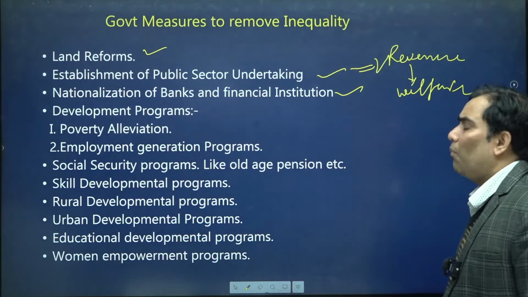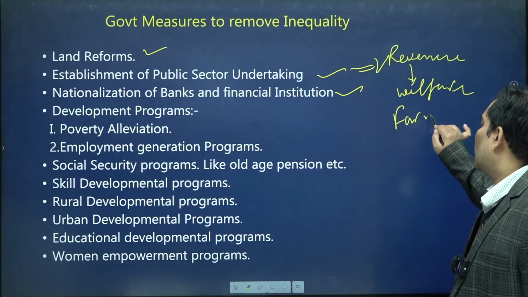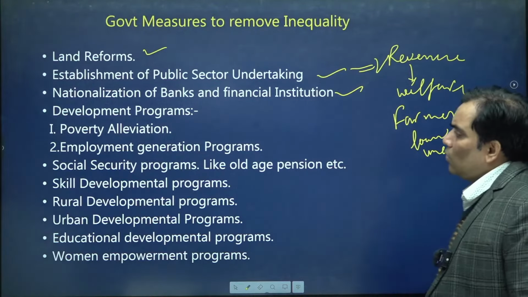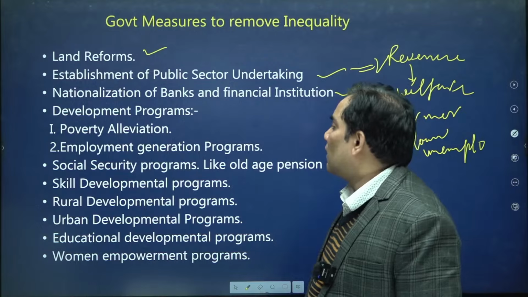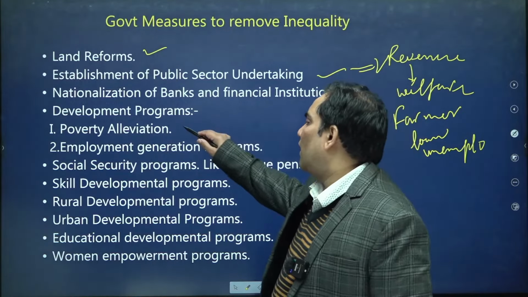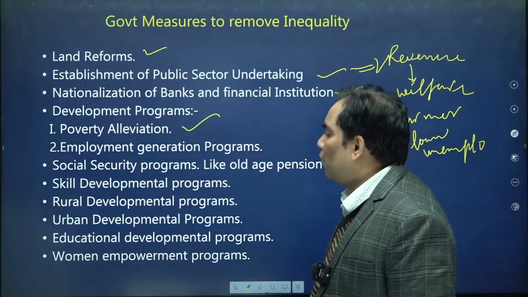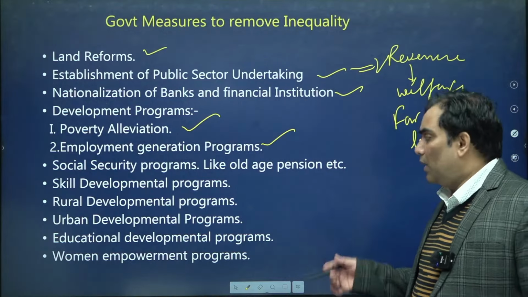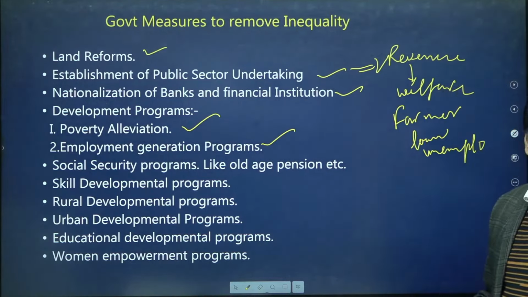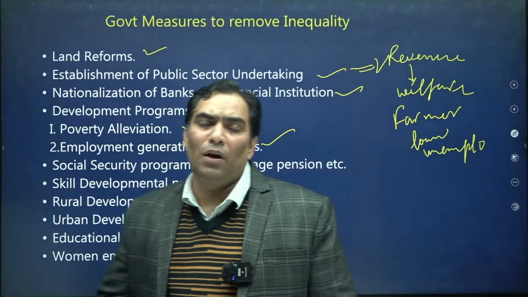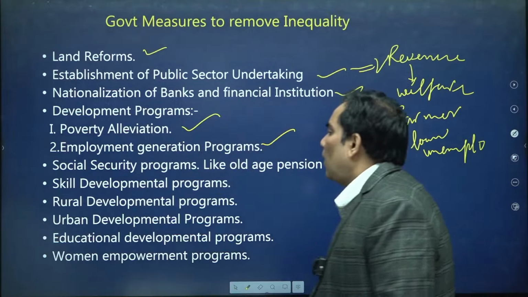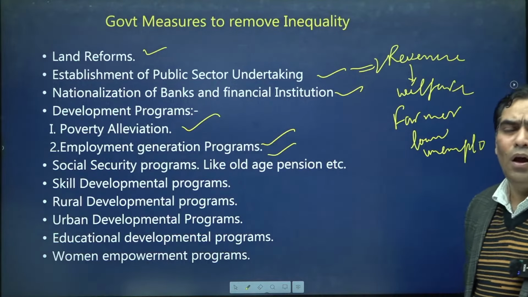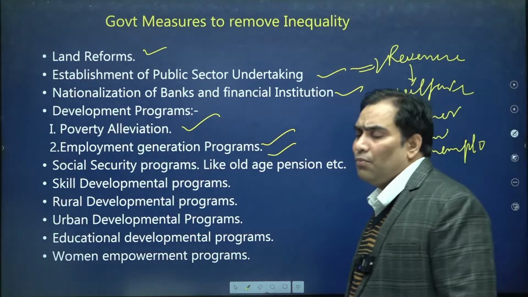Nationalization of banks, so that the farmers can get access to loans from the organized sector at a lower rate of interest. The government is also running development programs for eradicating poverty, as well as development programs for employment generation. There are many poverty eradication programs run by the government, as well as many employment programs, like MGNREGA. Okay, and there are social security programs as well, like the old age pension yojana, widow pension, etc.